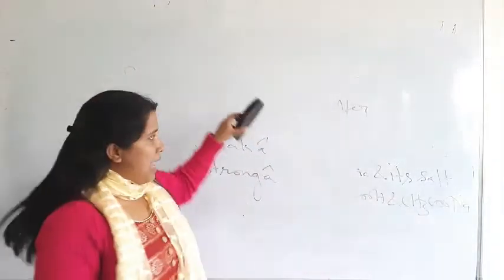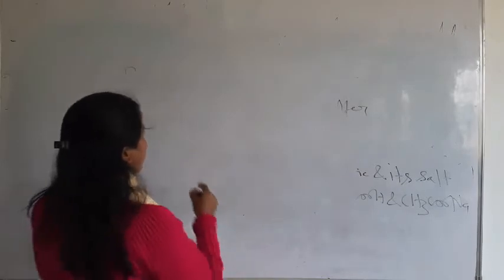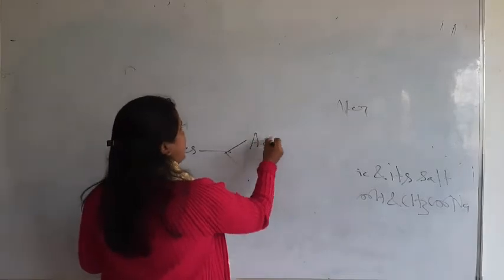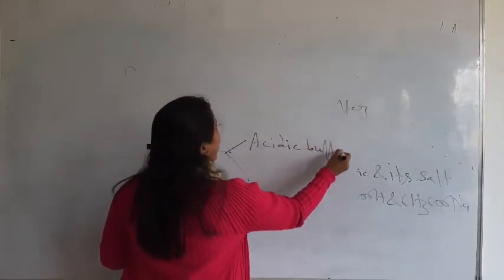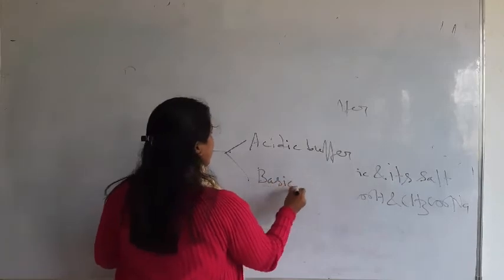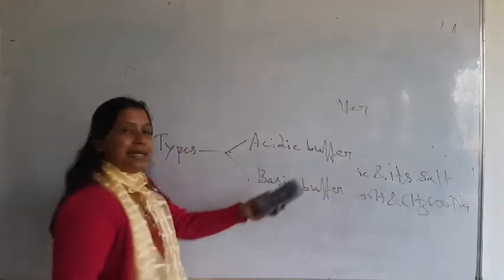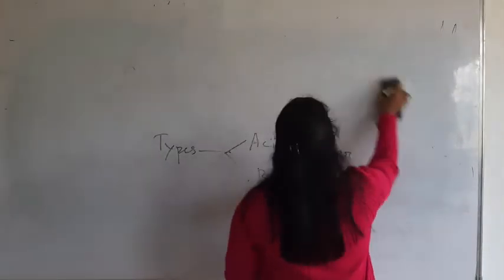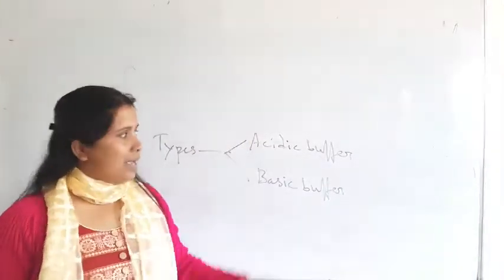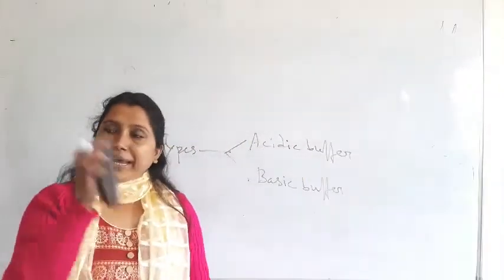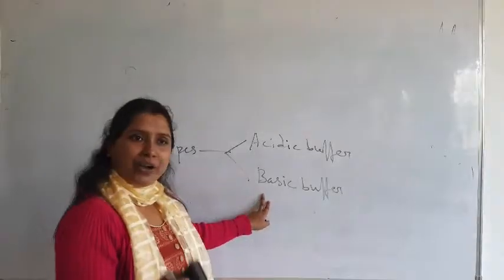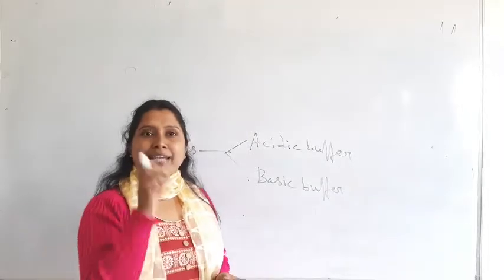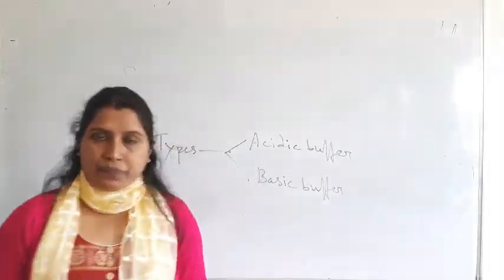So now I am going to discuss the types of buffer. There are two types of buffer. One is acidic buffer, another is basic buffer. An example of acidic buffer is acetate buffer, and basic buffer is ammonia buffer. Acidic buffer contains a weak acid and its salt, and basic buffer contains a weak base and its salt. Okay? So this is the general idea of buffer.